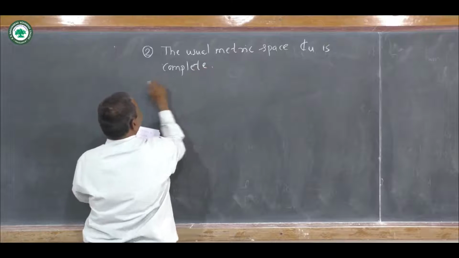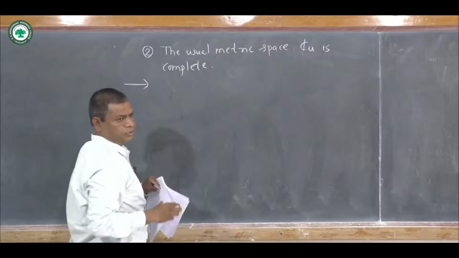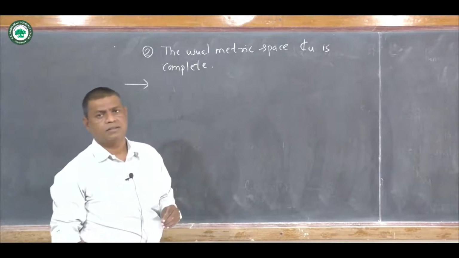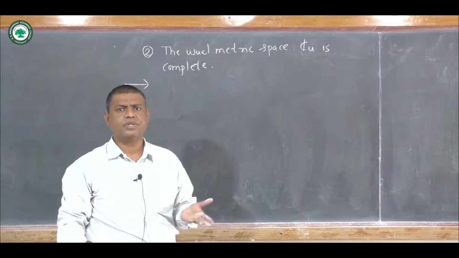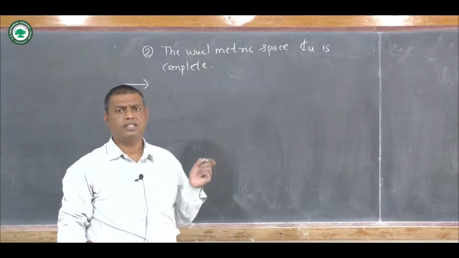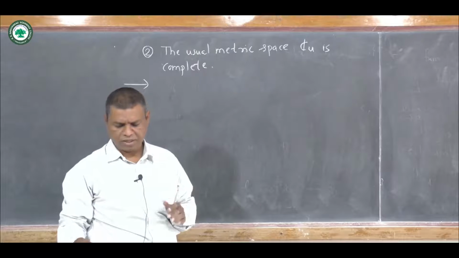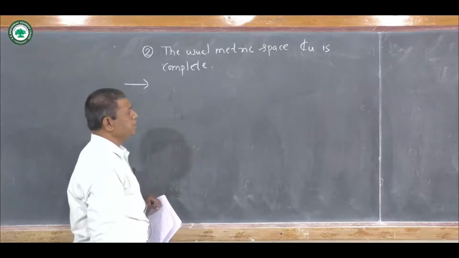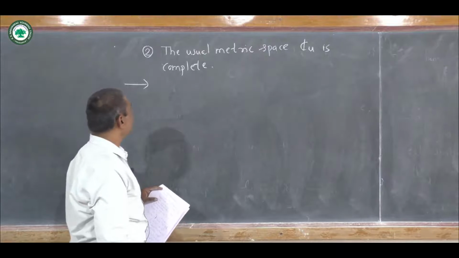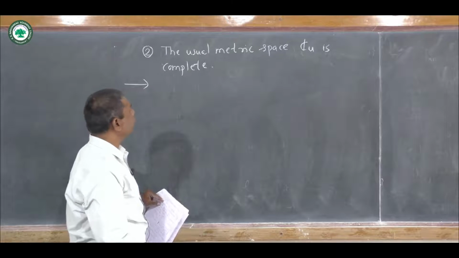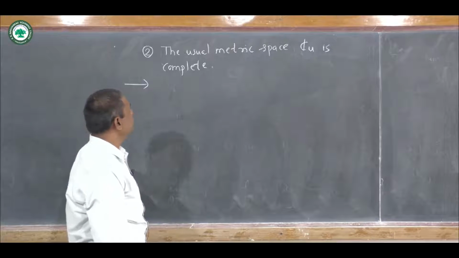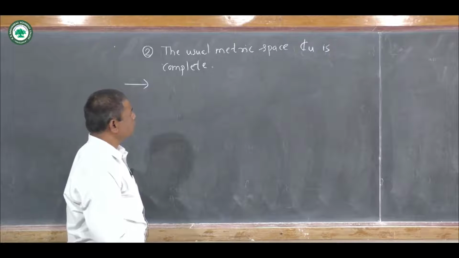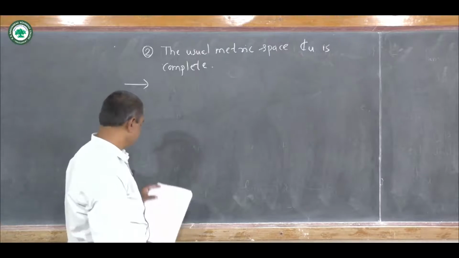Now to prove this, you will have to show that every Cauchy sequence is convergent in the set of complex numbers. So we take a Cauchy sequence of complex numbers, and we are going to show that that sequence is convergent here.